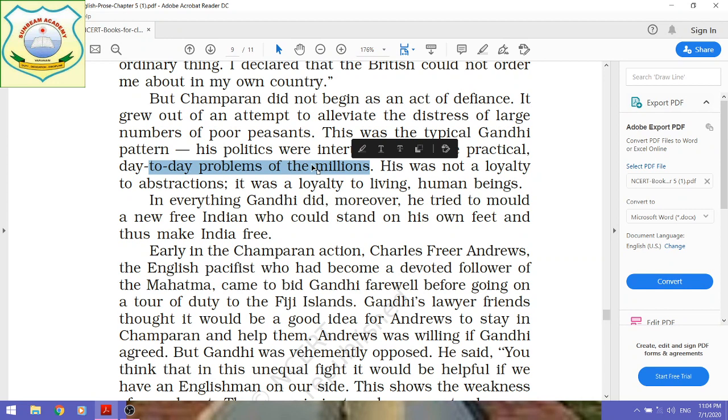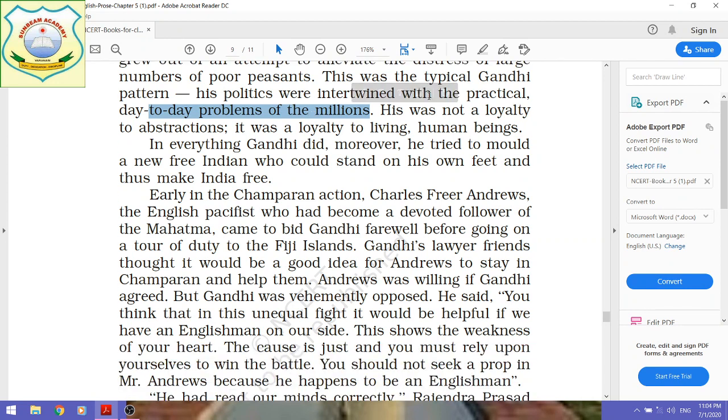Rather, he really wanted to involve himself to solve the problems of millions of common people. He was not focusing on one particular group, rather he was concerned with the common man. And his was not a loyalty to abstractions, rather it was a loyalty to living human beings. His loyalty was not impractical, rather he was very loyal towards the common people, towards human beings.